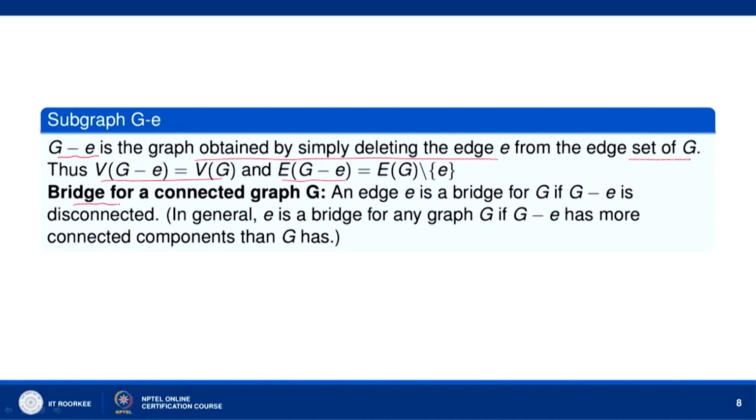Now, bridge for a connected graph. An edge E is a bridge for G if G minus E is disconnected. So, after you delete the edge E, if the graph becomes disconnected, then E is called a bridge. In general, E is a bridge for any graph G if G minus E has more connected components than G has. So, if G minus E becomes disconnected, then G minus E will have more connected components than G.